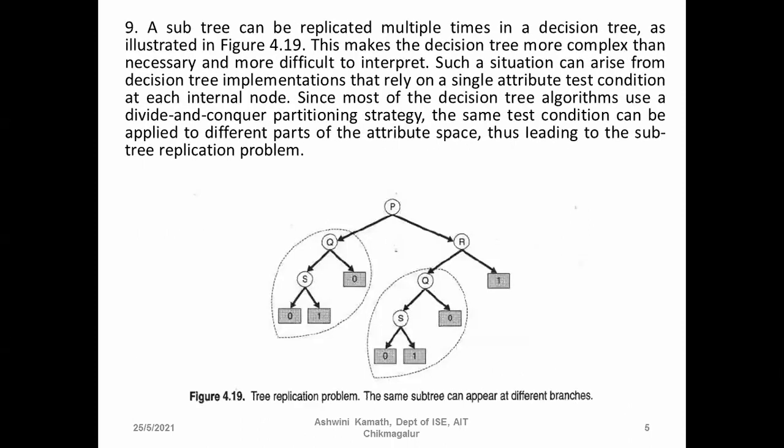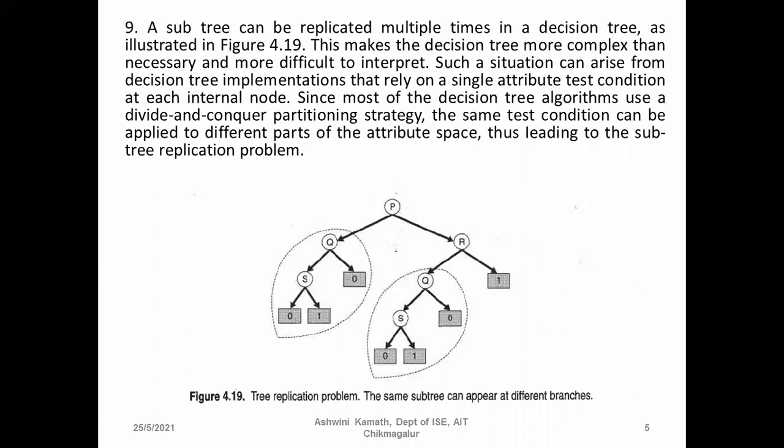So the ninth one is that a subtree can be replicated multiple times in a decision tree. This is shown in the figure below, and it is called the tree replication problem. The same subtree can appear in different branches. This makes the decision tree more complex than necessary and more difficult to interpret.